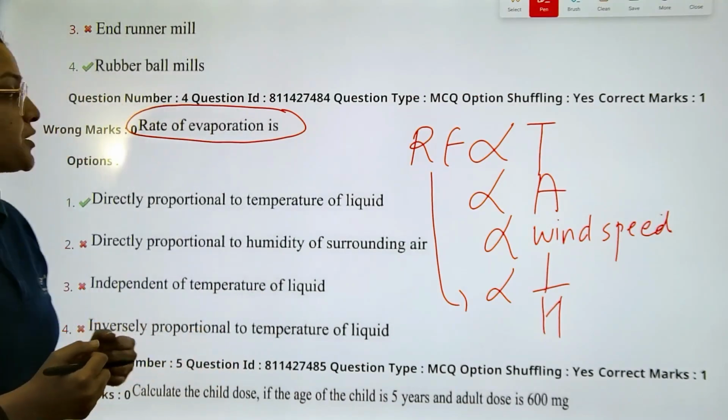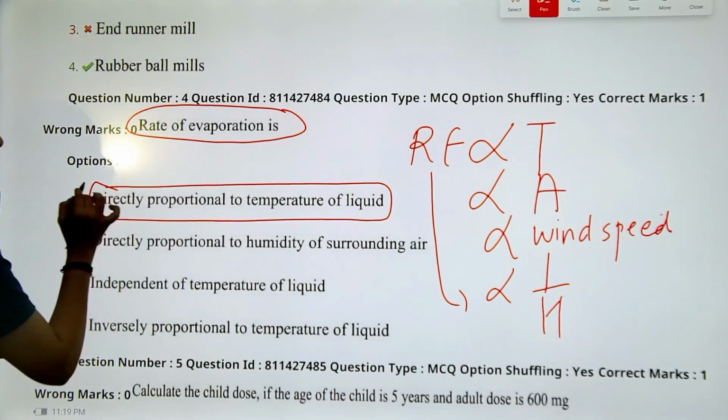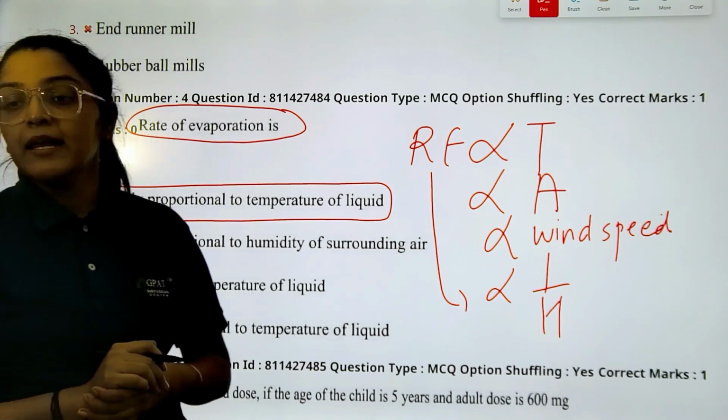So in this question the correct answer will be directly proportional to the temperature of the liquid.